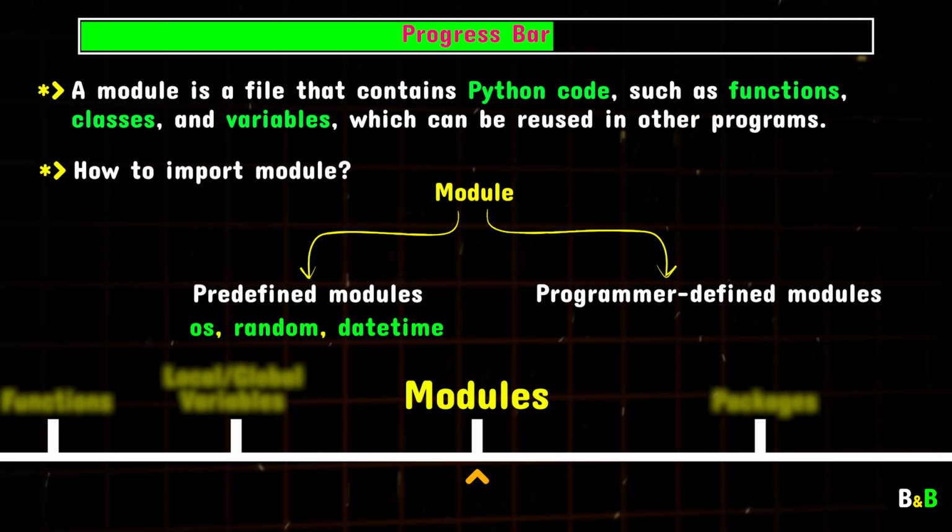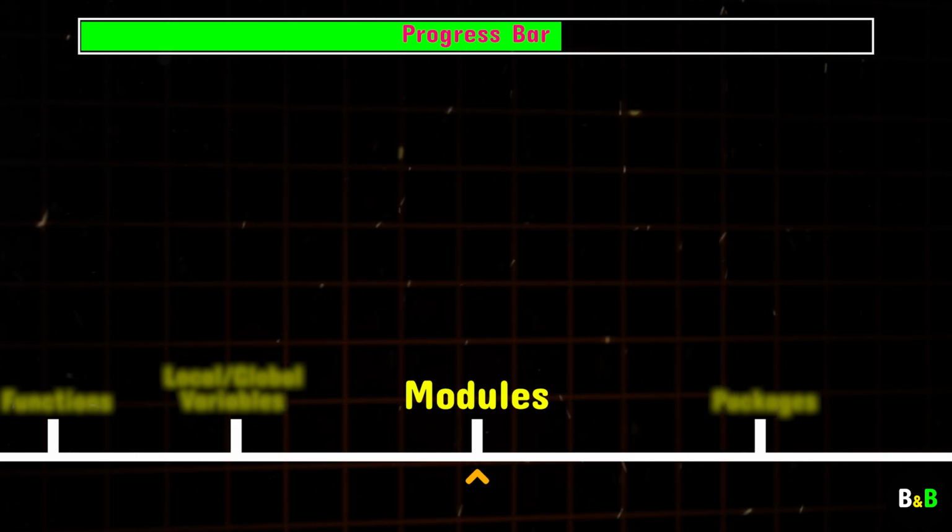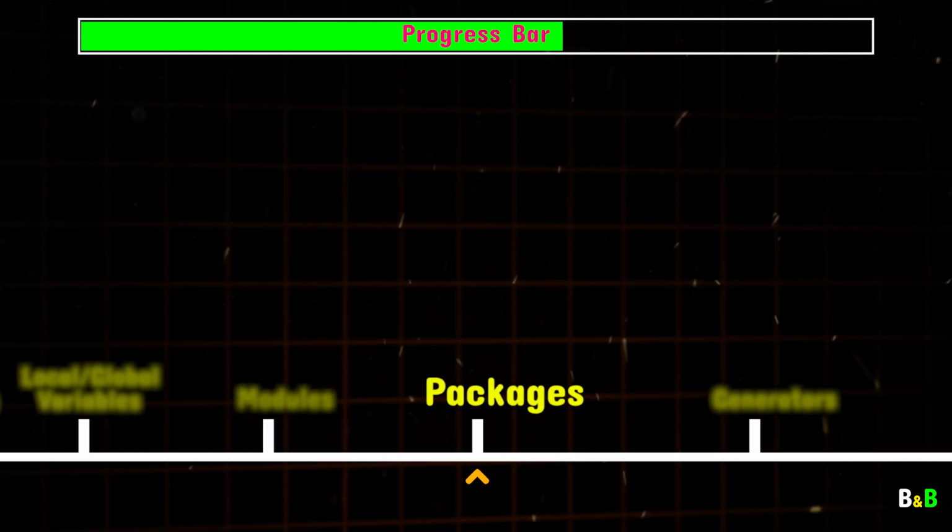By the end of this section, you'll not only know how to use Python's predefined modules, but also how to create and manage your own, which is a crucial skill for larger projects. Now that we've covered modules, let's move on to the next essential concept in our Python roadmap: packages.